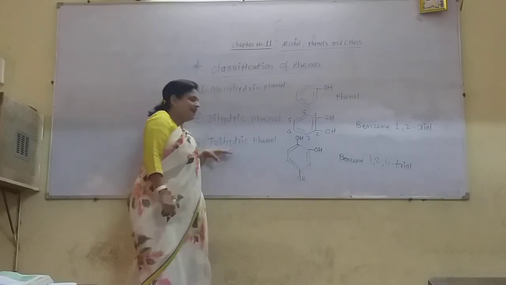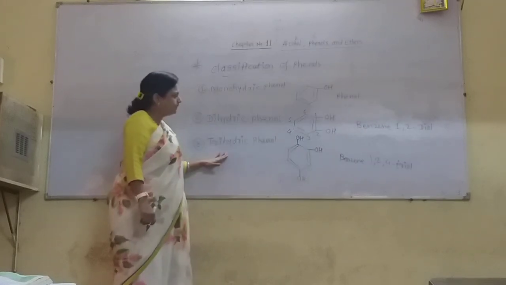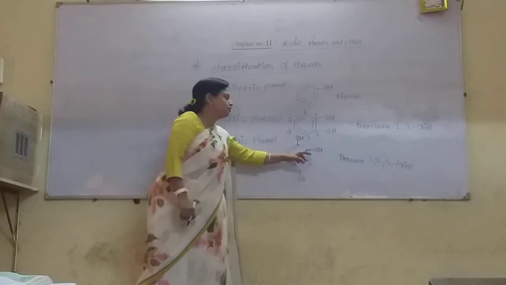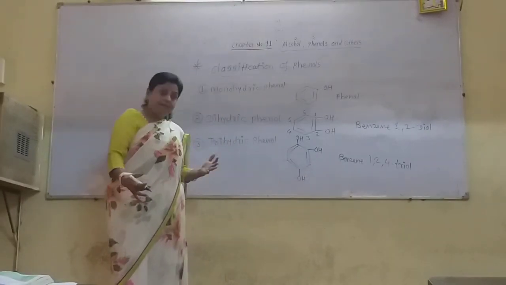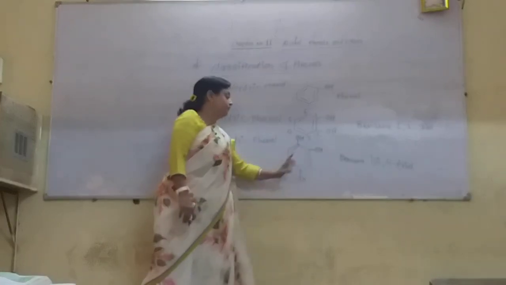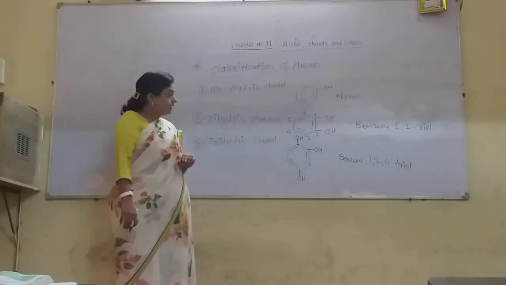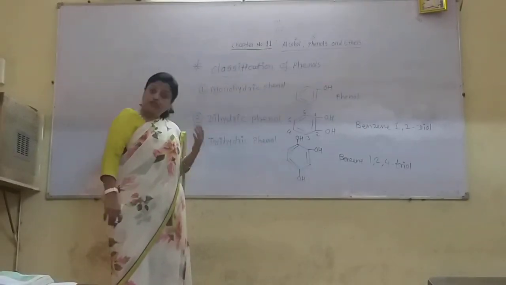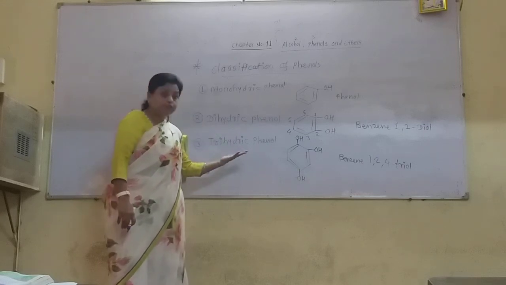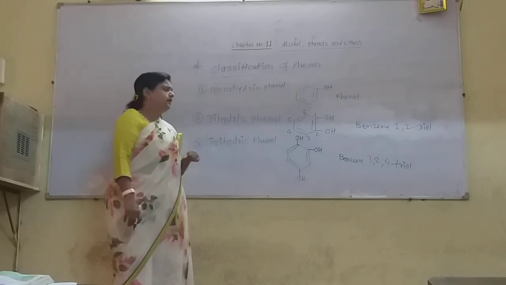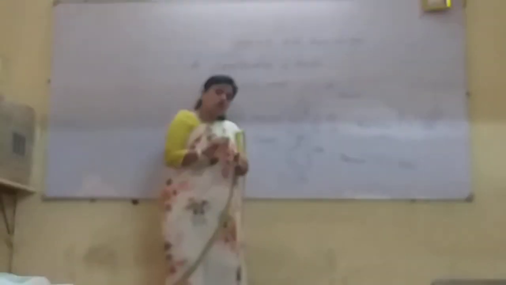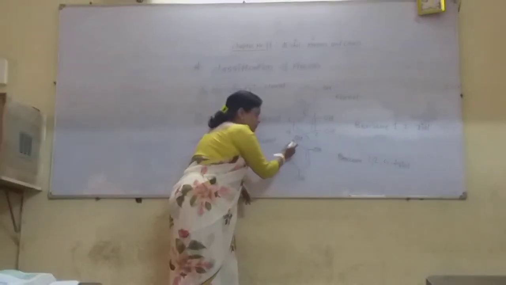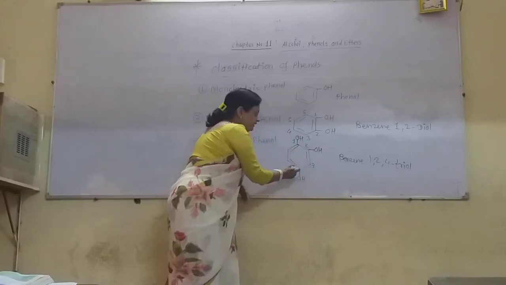Now trihydric phenols. In trihydric phenols, 3 hydrogen atoms of the benzene ring are replaced by 3 OH groups. Or in benzene, 3 OH groups are directly attached to the benzene ring. So how is its name given? Suppose the 2 OH groups are nearest. So number from the first OH group: 1, 2, then this 3, 4,